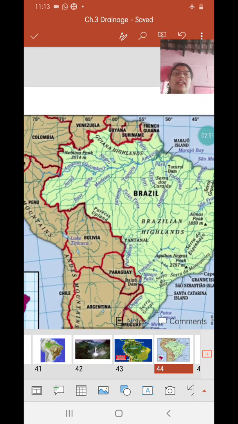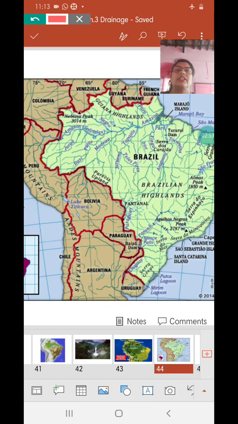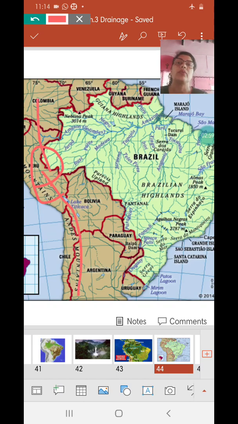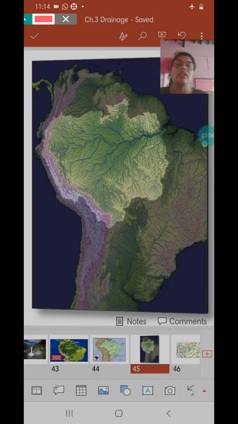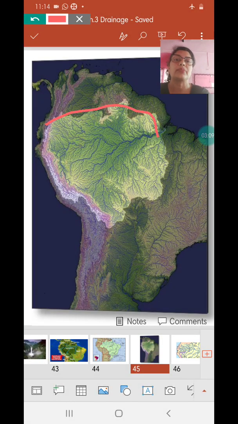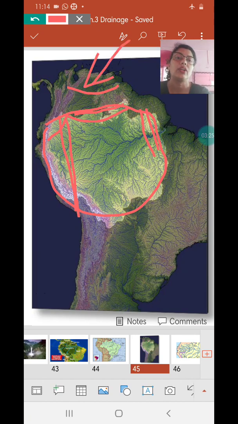Then what you see here again is Peru, just to give you a clearer picture of the Andes Mountains situated all along the western border of the South American continent. Here you see the river Amazon consists of a huge catchment area. We had studied this. It is broader in the west, and again in the east it becomes narrower because of the presence of highlands, that is the Guiana highlands in the north and the Brazilian highlands in the central and southern part.